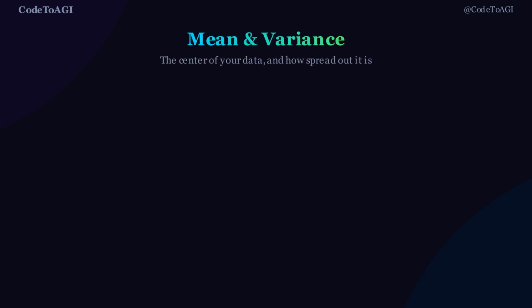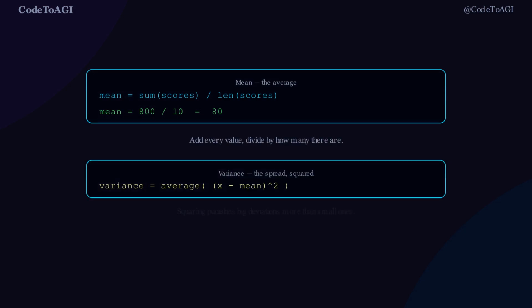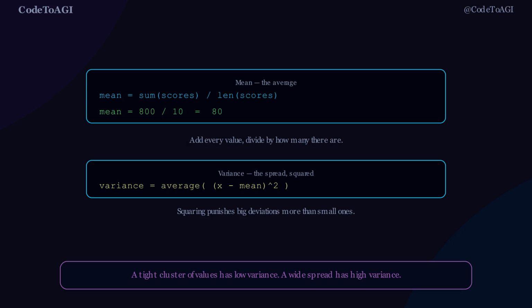Two numbers describe almost any dataset: the mean and the variance. Mean: add every value, divide by how many there are. The average. 10 exam scores summing to 800, the mean is 80. Variance measures spread, how far values wander from that mean on average. Squared, then averaged, variance punishes big deviations far more than small ones. A tight cluster of scores has low variance. A wide spread has high variance.